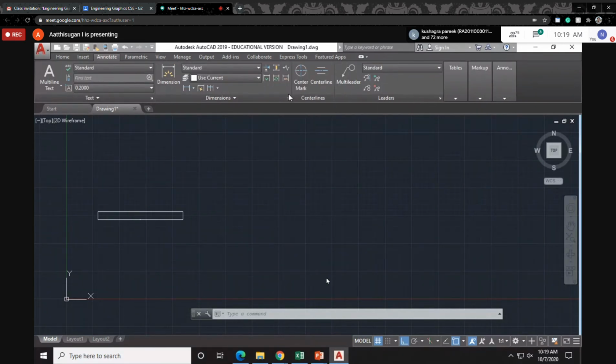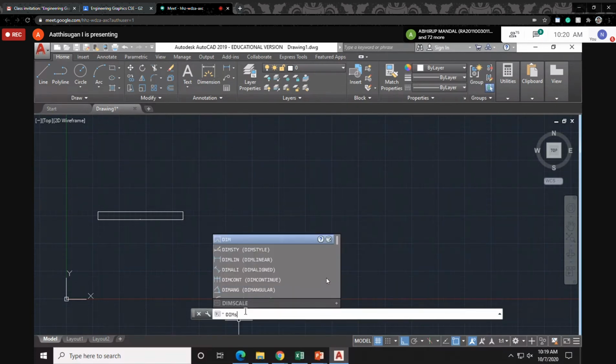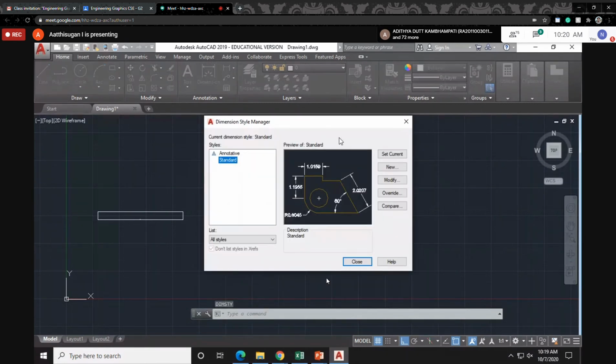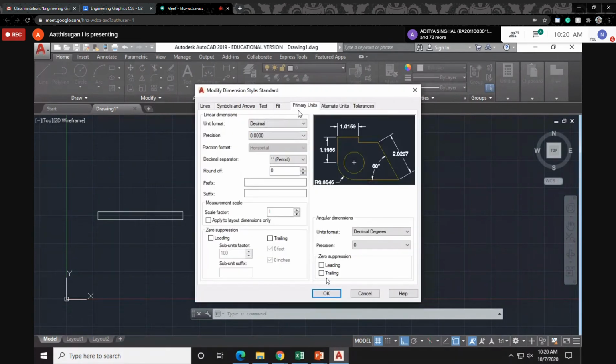You can click it. Or better, you can type dim style in the command bar. The dim style manager window will come here, just to modify. Click modify, then the primary units. After 200, if I want to see some decimal value, you can set the precision value, or round off.